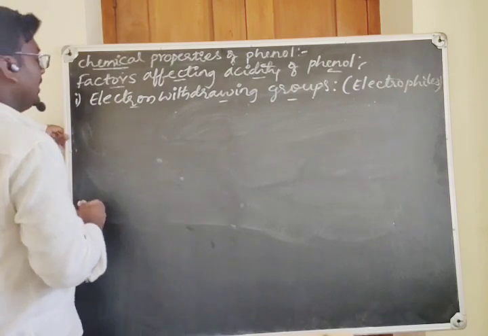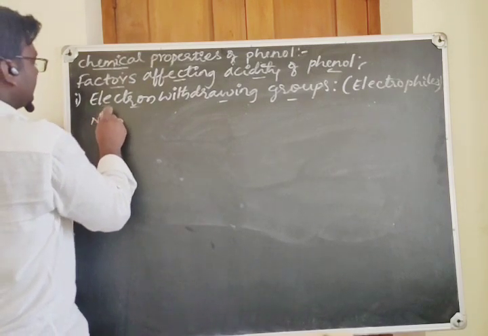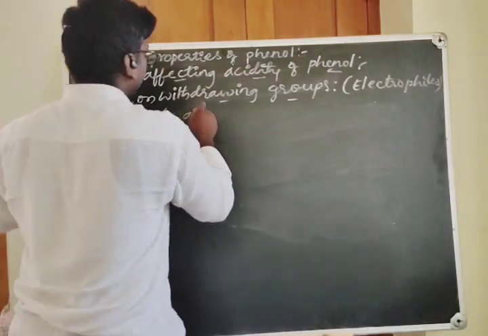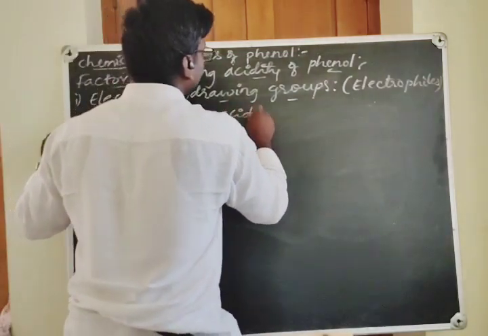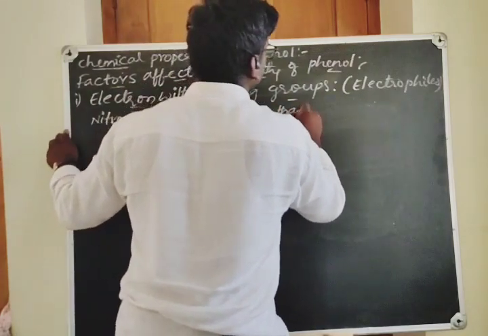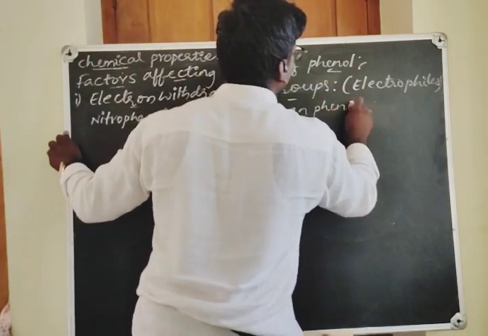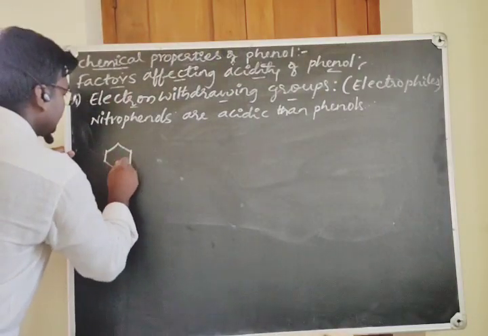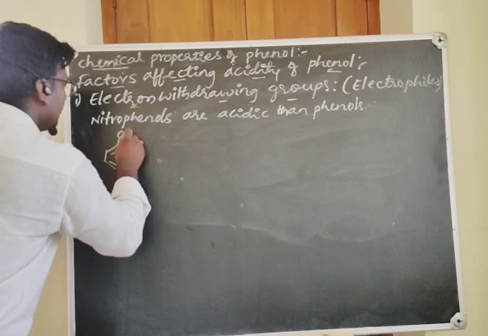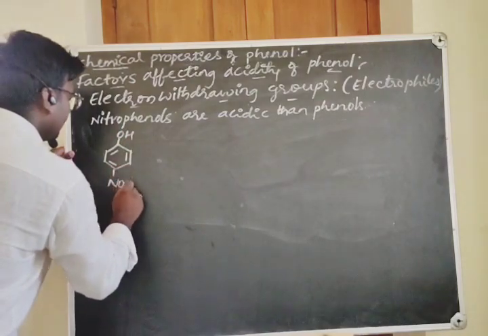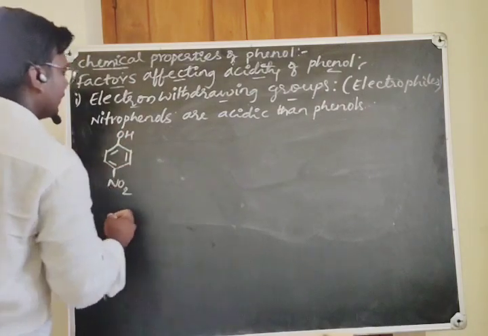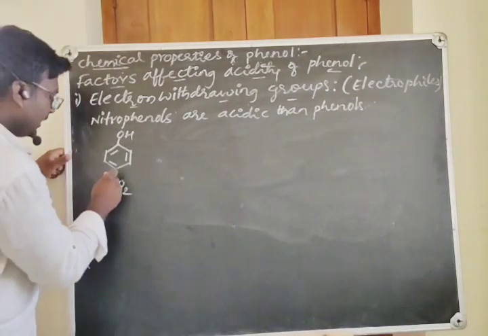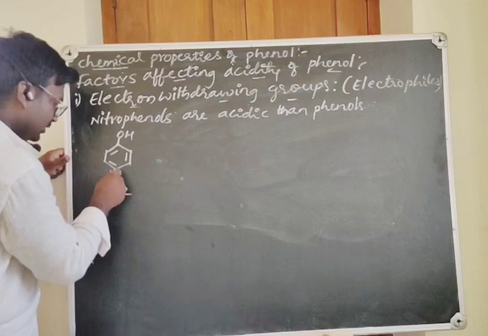Yes, here nitrophenols are more acidic than phenols. Let's see why. Come to this nitrophenol, for example, para-nitrophenol. Here, the nitro group is electron deficient and it will take the electrons towards itself.